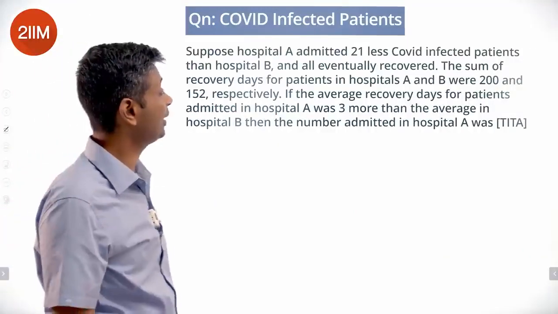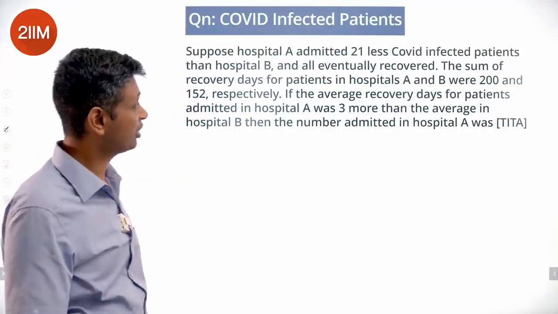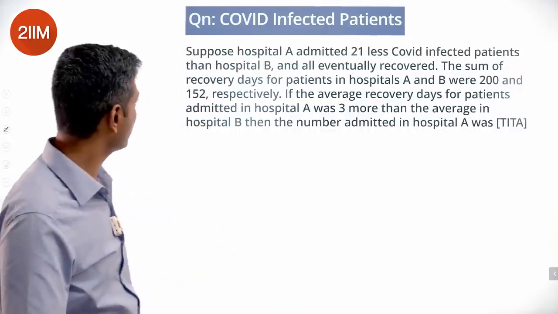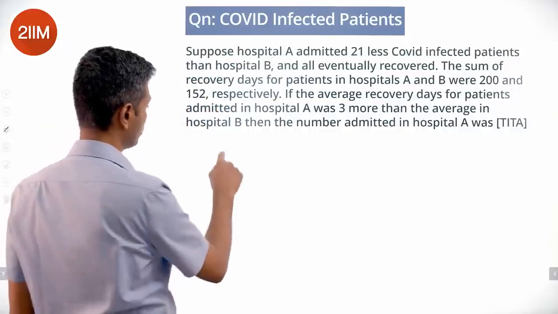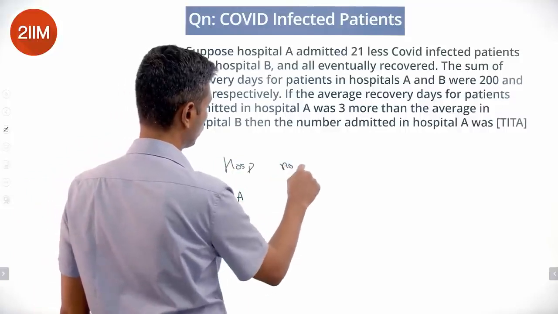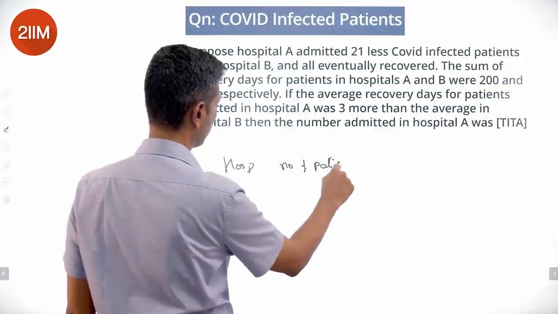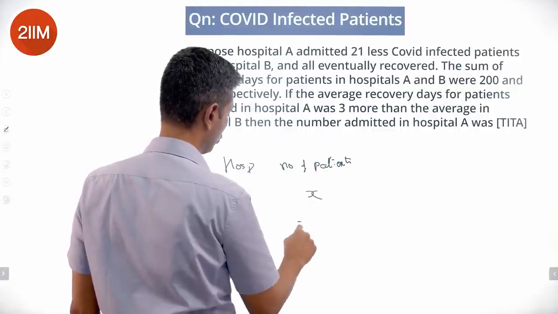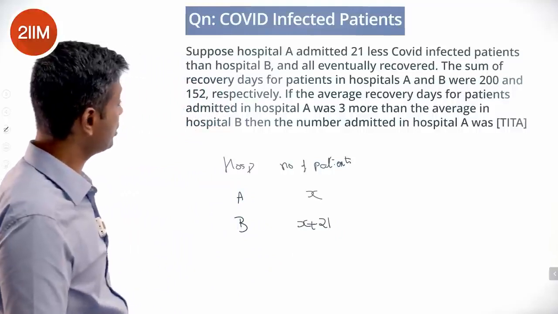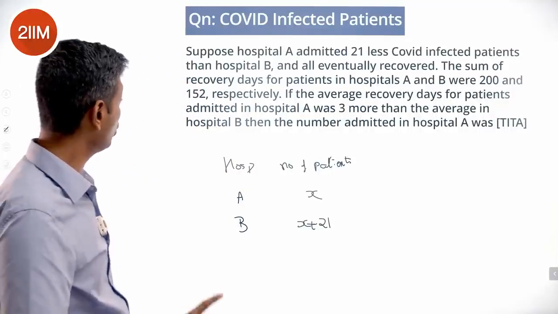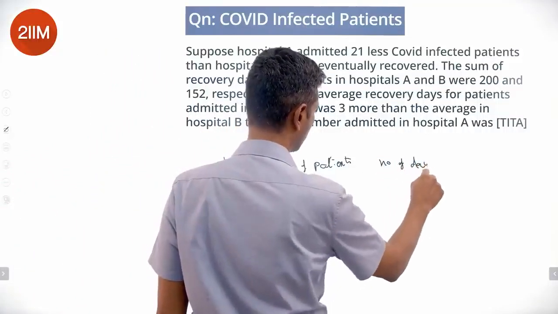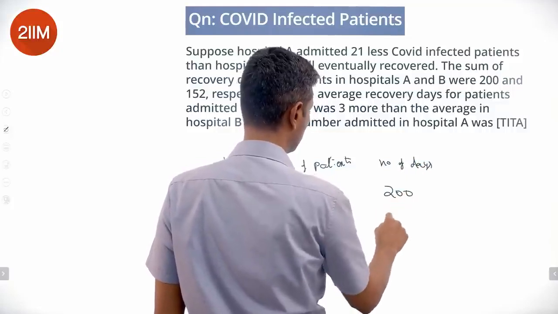Suppose hospital A admitted 21 fewer COVID infected patients than hospital B. I remember looking at this question, it should be 21 fewer, not less. So hospital A and B, number of patients: this is X, this is X plus 21. The sum of recovery days for patients in hospitals A and B were 200 and 152 respectively. This was 200, this was 152.